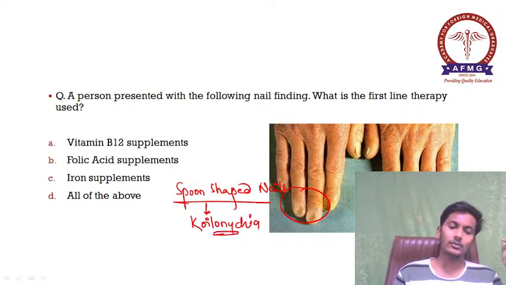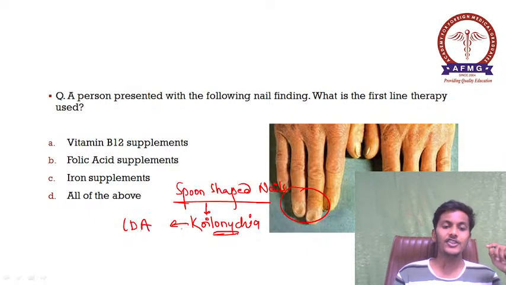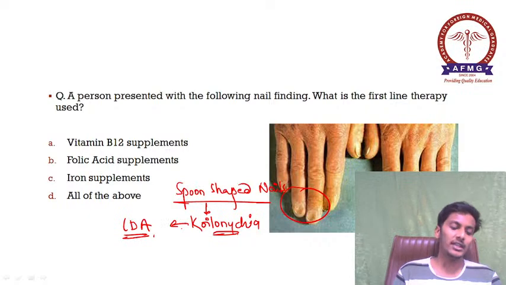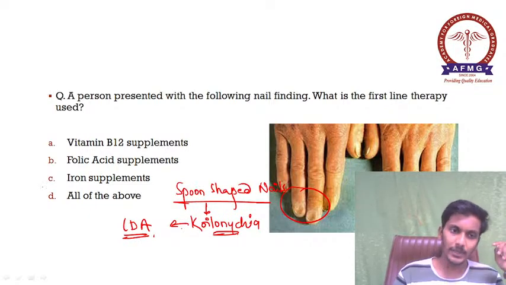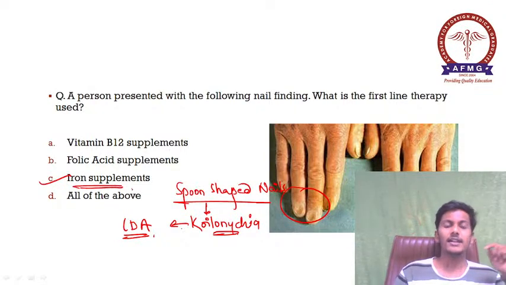Okay, and koilonychia is associated with which anemia? There is also pallor visible in the hands, look. There is also pallor associated. And koilonychia, as we all know, is associated with iron deficiency anemia. So please remember, the answer over here should be option C. Iron supplements are given in this case.